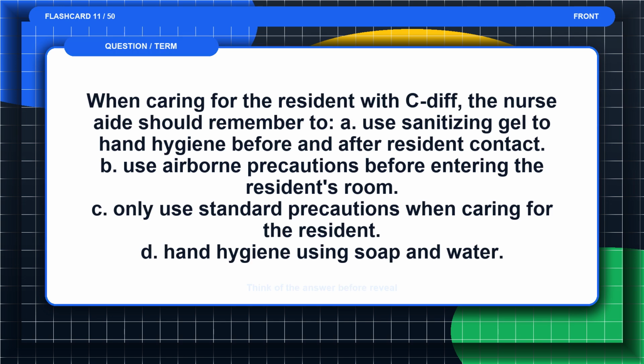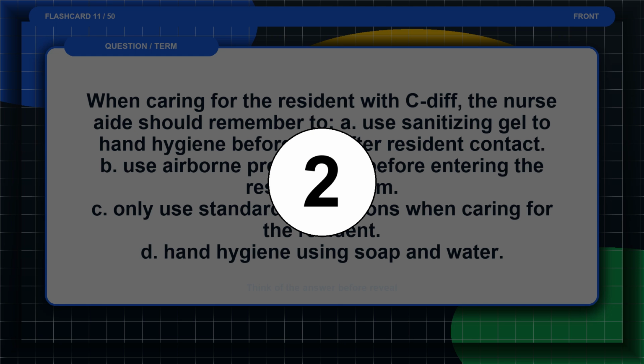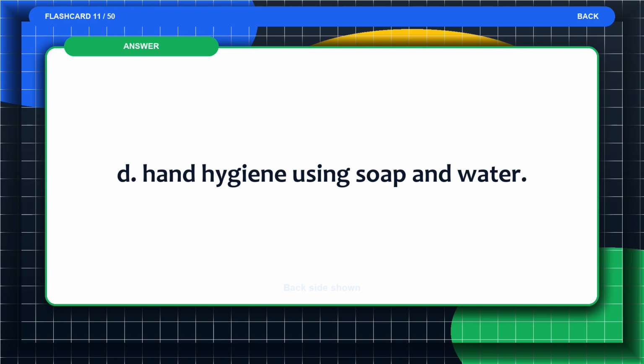Flashcard 11. When caring for the resident with C. diff, the nurse aide should remember to A. Use sanitizing gel to hand hygiene before and after resident contact. B. Use airborne precautions before entering the resident's room. C. Only use standard precautions when caring for the resident. D. Hand hygiene using soap and water. Think of the answer before the reveal. The answer is D. Hand hygiene using soap and water.